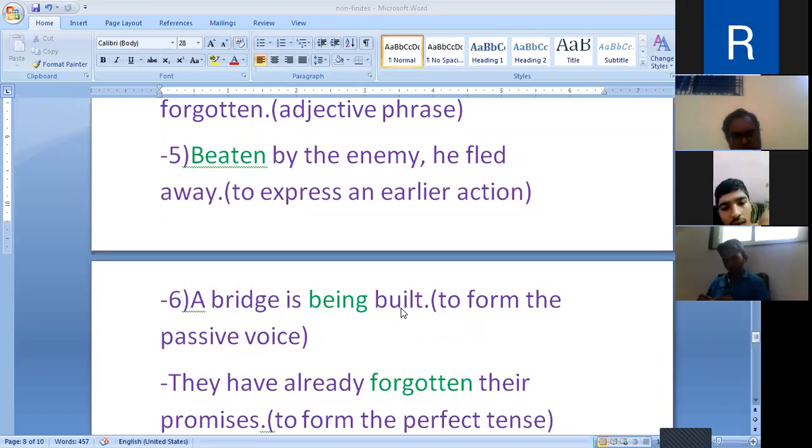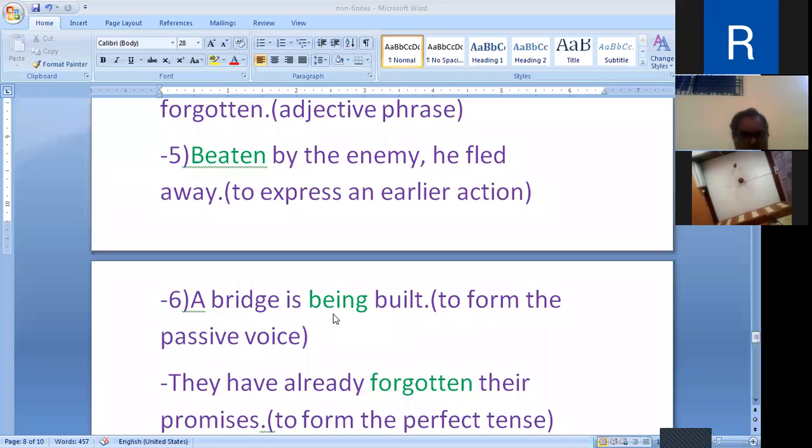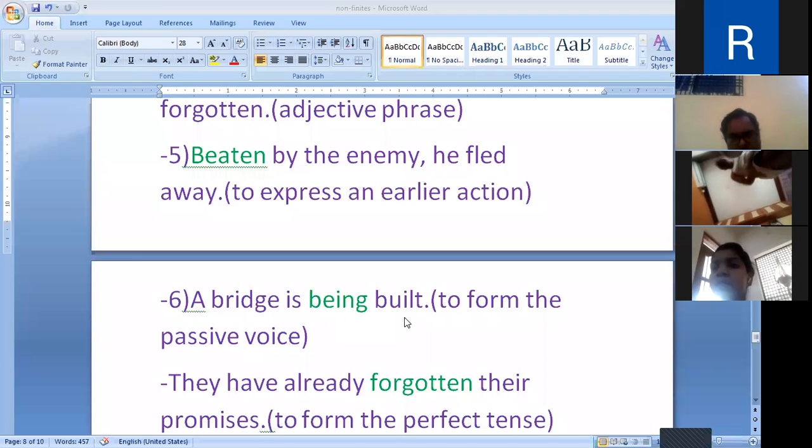That means the building of the bridge is a process. Being is the continuous form of to be. It is used here to form the continuous tense. The building of the bridge is not finished. Still, the action of building the bridge is in process.